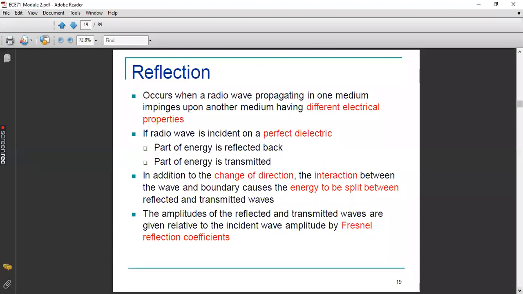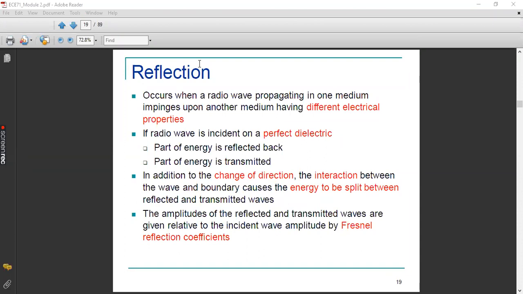So there is an electrical property difference, or there is a separation between the two media. So whenever a wave that is traveling from one medium to another medium touches the second medium, because of the change in electrical properties, it is getting reflected back to the same medium. But we can't say that the entire signal, whatever we have transmitted, will reflect back to the same medium itself. Some part of the energy only gets reflected back, other part of the energy is getting transmitted. What do you mean by transmitted? It means it will be penetrating through the second medium.